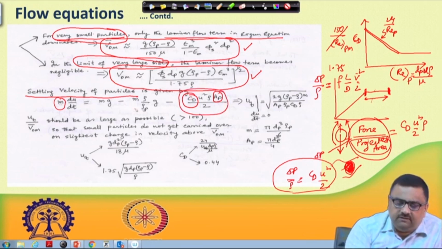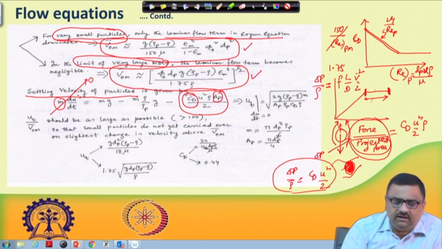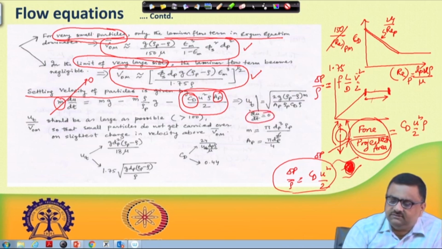Now if we equate this, and set this term to be equal to 0, that means it has reached the terminal velocity. So then, at du/dt equal to 0, this can be simplified as the expression: 2 into g into (rho_p minus rho) into m, divided by the quantity AP, rho_p, CD and rho.